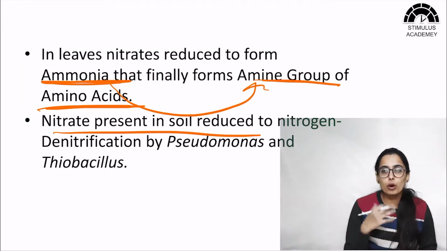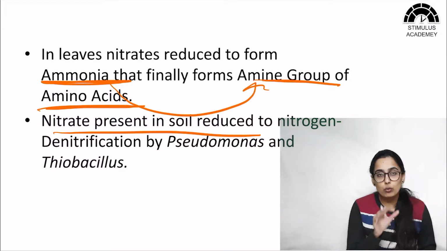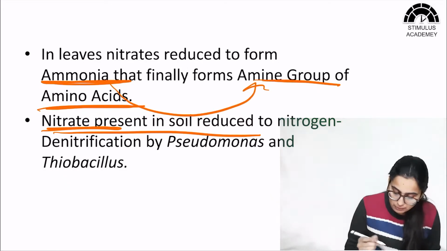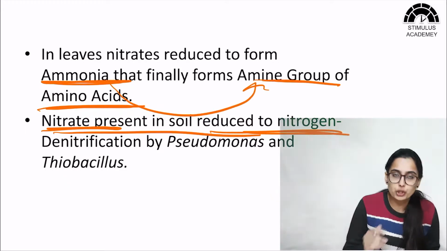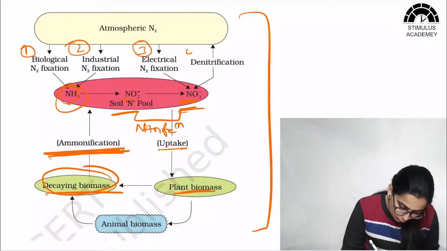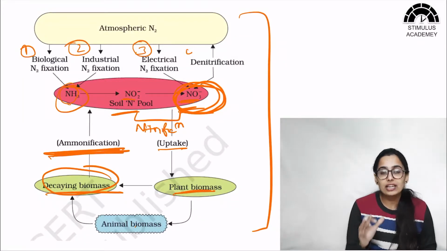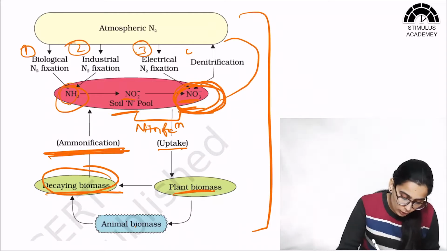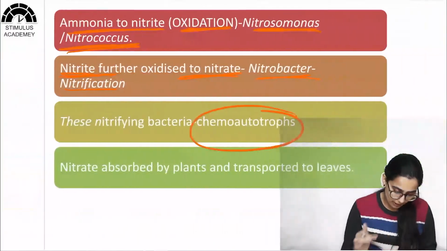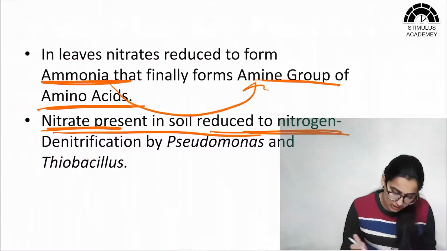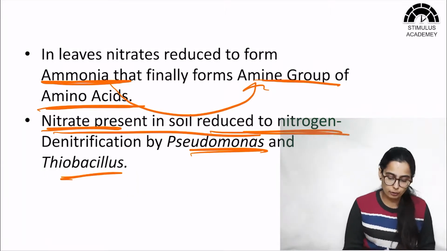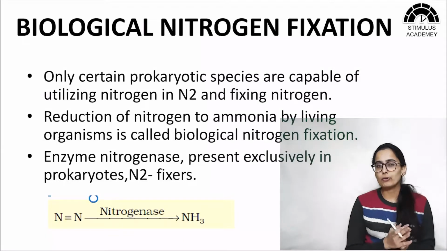Okay, now what if some of the nitrate is present in the soil? What happens if that nitrate is not absorbed? If that nitrate is not absorbed, then the nitrate present in the soil is reduced to nitrogen, which is known as denitrification. So in case it is not absorbed by the plant, it will be converted into atmospheric N2, and this process is known as denitrification, and it occurs in the presence of microbes. The microbes that facilitate this process of denitrification are Pseudomonas and Thiobacillus. Okay, so this was all about the nitrogen cycle.